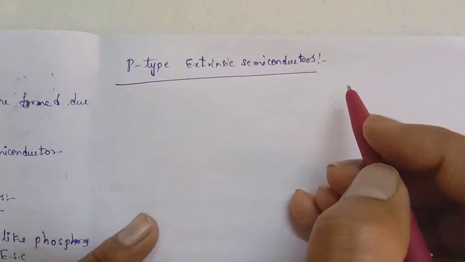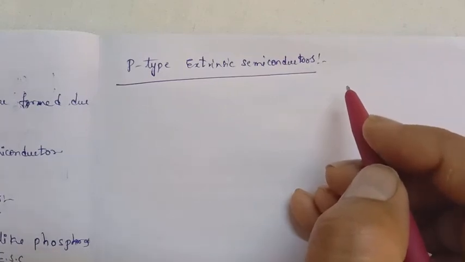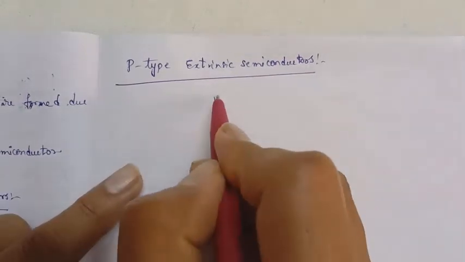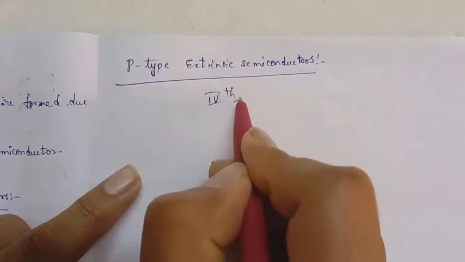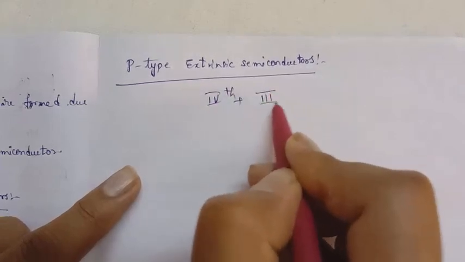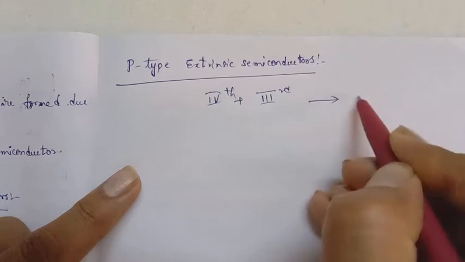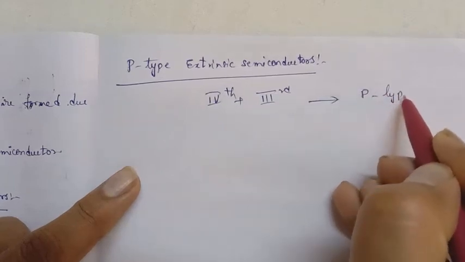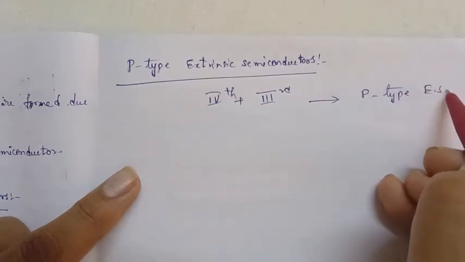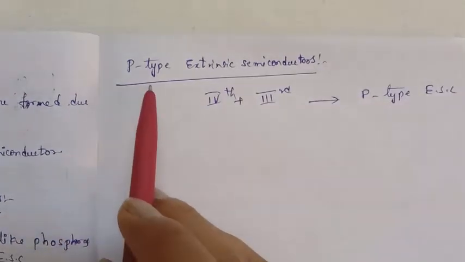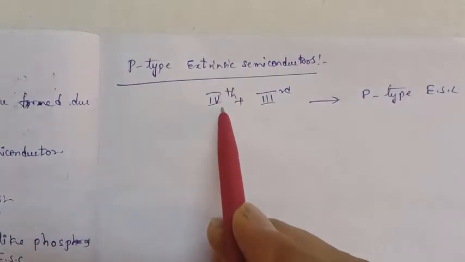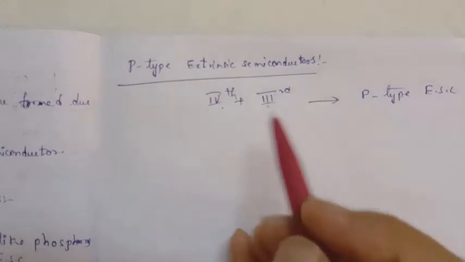That means trivalent impurities are doped into the fourth group element. When fourth group elements are doped with third group elements, we get the p-type extrinsic semiconductors.